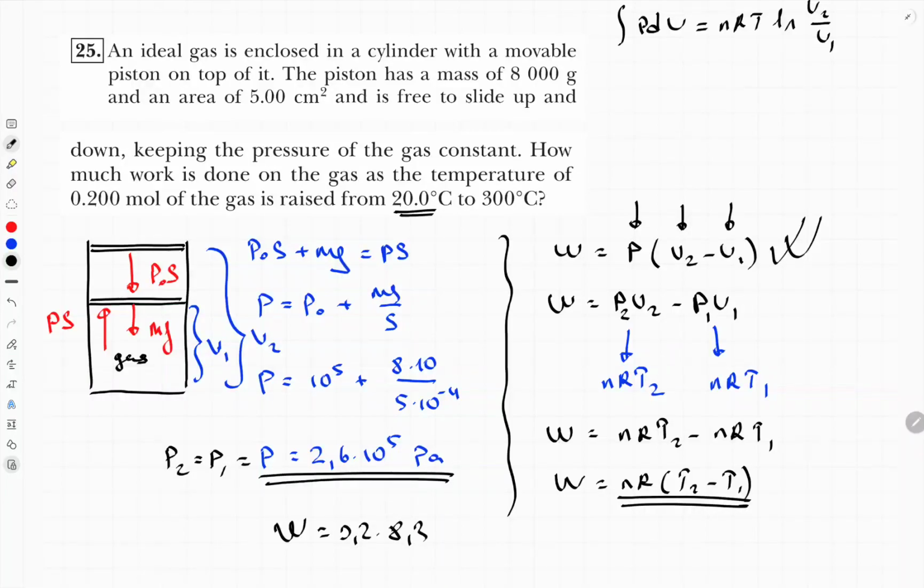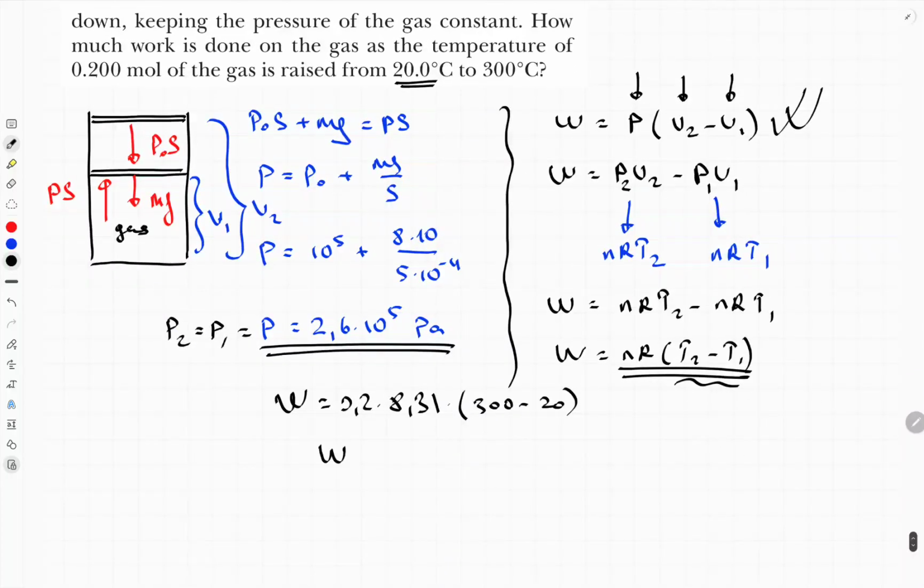R is a constant number, 8.31. T final is, actually it should be in kelvins, but since this is the difference, there is no need to convert into Kelvin. 300 minus 20. And the final answer will be work equal to approximately 465 joules.